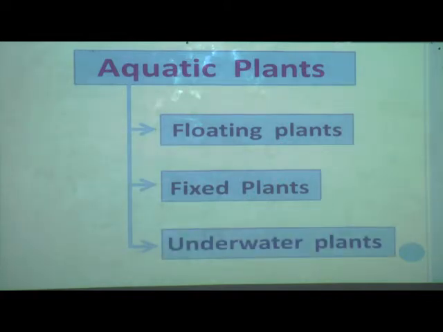These underwater plants are also called submerged plants. See students, today we are going to learn about aquatic plants. There are 3 types: floating plants, fixed plants and underwater plants. Now first we will see what the floating plants are.